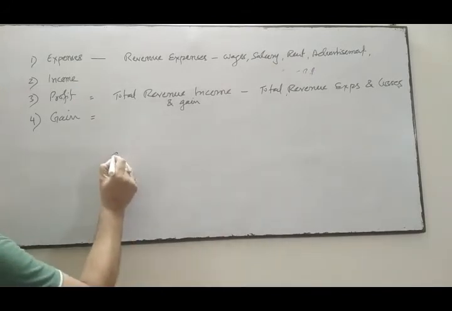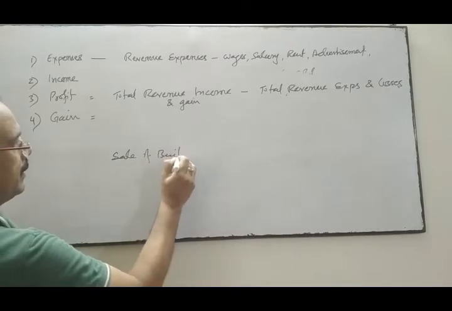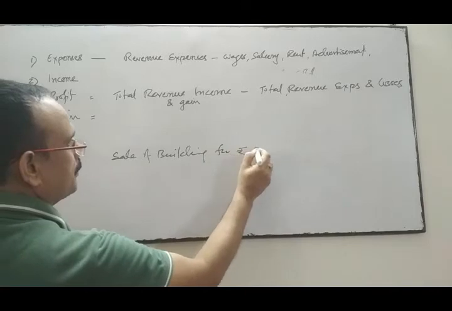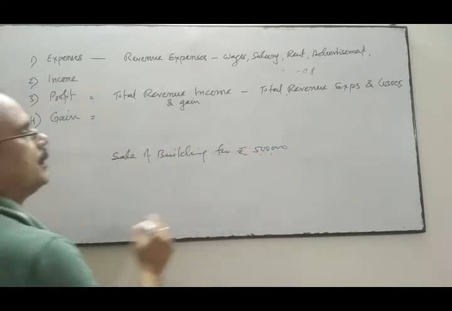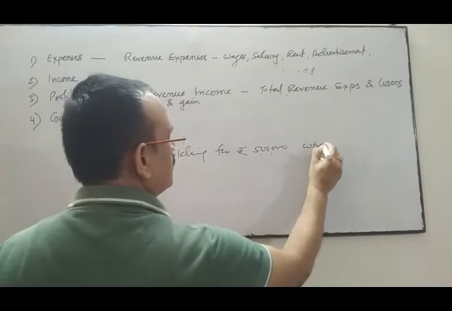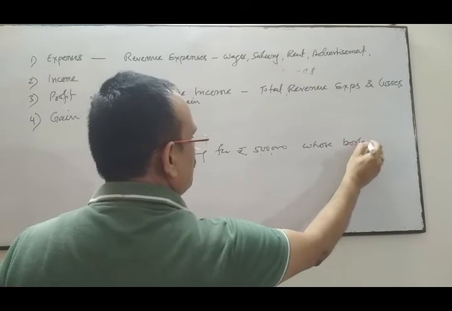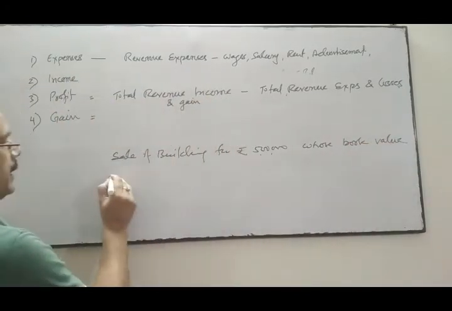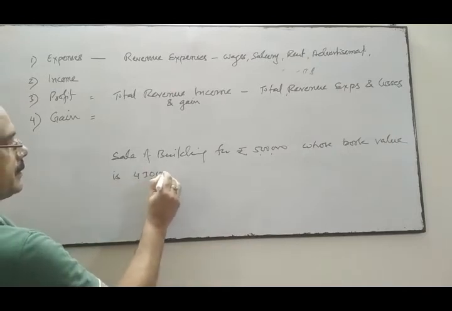Suppose a building is sold for rupees 5 lakhs, whose book value is 4,30,000.